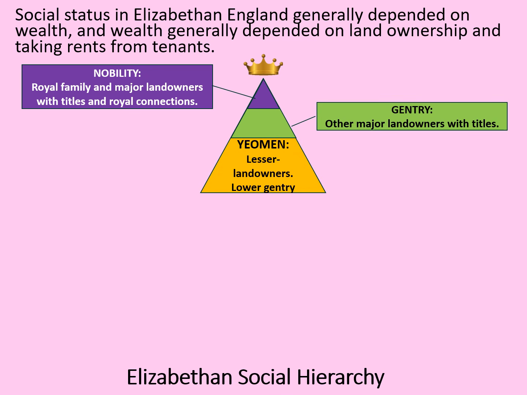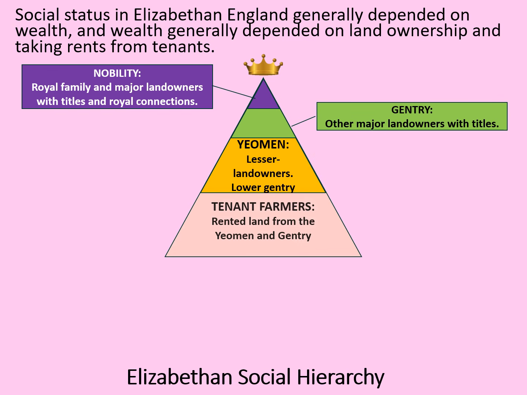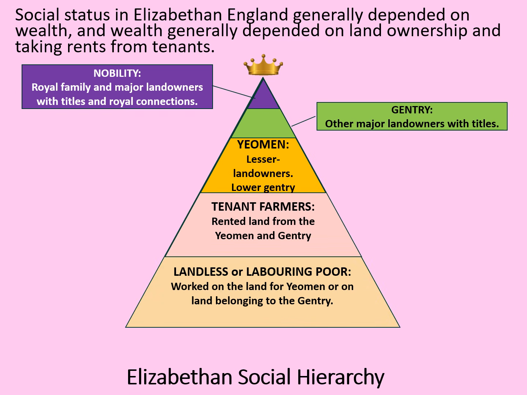Then we have a slightly larger section again. These were the yeomen. These were lesser landowners or lower gentry. They would have owned their own land. They might have received a few rents, but that would have been about it. They wouldn't really have been part of the top flight of society. Underneath that, we've got the tenant farmers. These people rented their land from the yeomen and the gentry, but they may have had some of their independent wealth too. And then we've got the landless or labouring poor at the bottom of society.